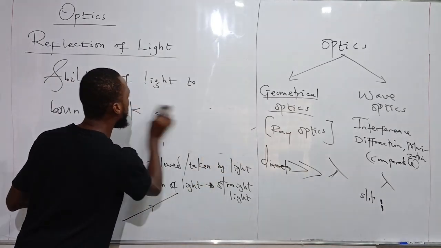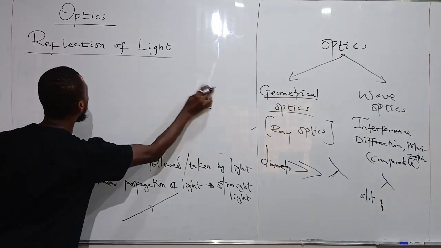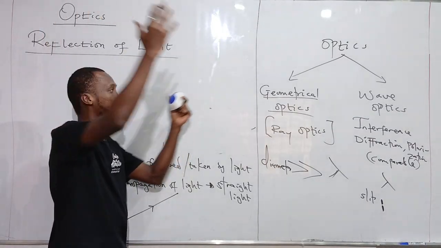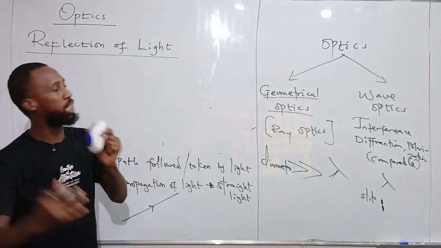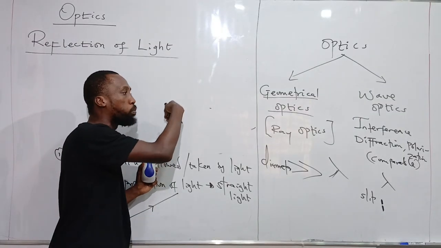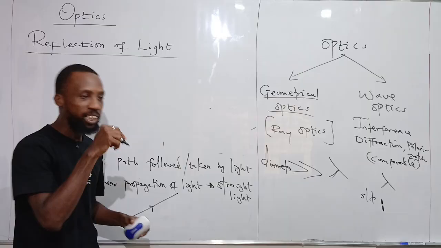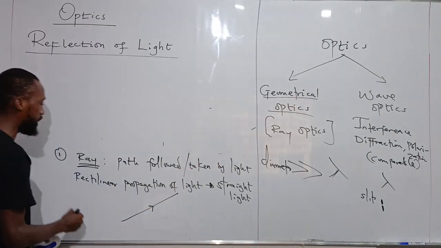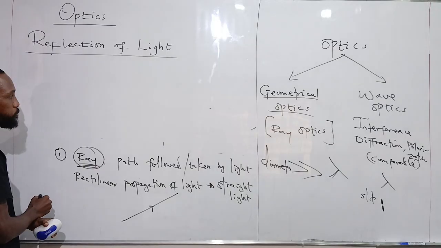So when we talk about reflection of light, we are talking about the ability of light to bounce back. This light is incident on this board, then it bounces back. It is not penetrating into the board, it is bouncing off the board. That ability is what we call reflection of light. And the path followed by that light is what we call a ray of light.